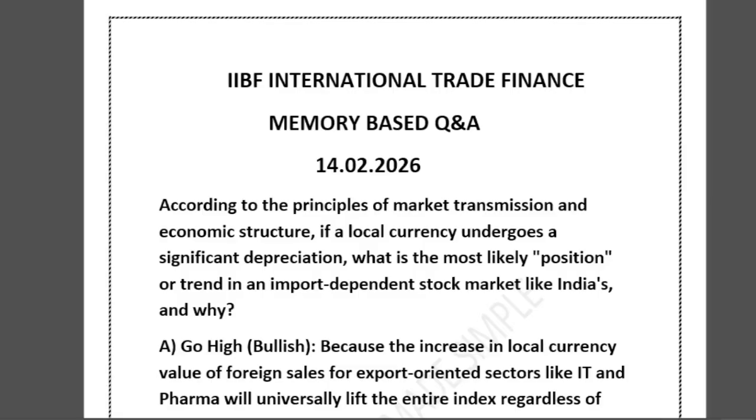There is a memory trick you can remember. You can think of it like this: DCD. What does it mean? The first D is for depreciation. C is for cost. So depreciation is equal to cost plus dollar outflow. See, depreciation happens, what happens? Cost increases, right? The overall impact is cost increases and dollar outflow. Just remember these things, DCD. When both the cost increases and FII outflow happen, market goes down. The ultimate impact is that the market goes down.